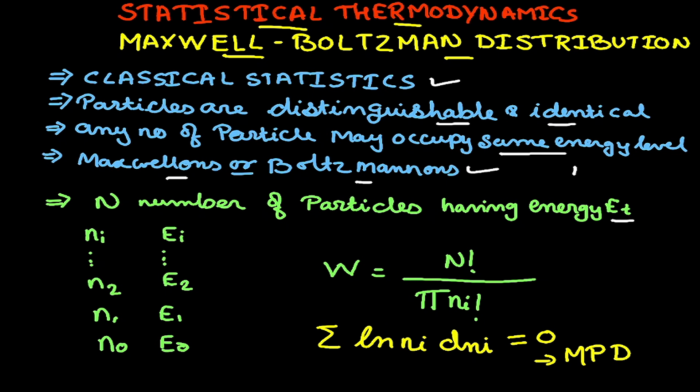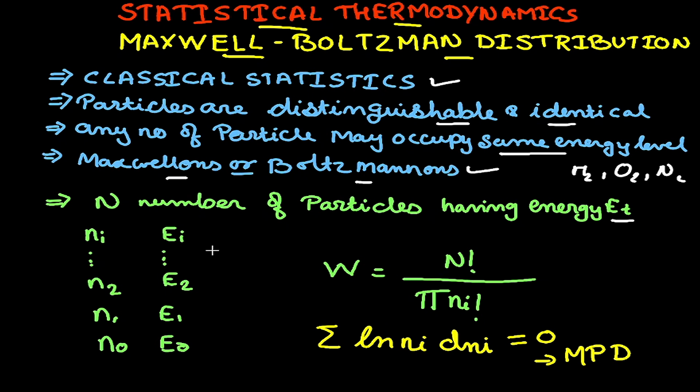We can take any gas, say hydrogen gas, oxygen gas, nitrogen gas, or any particular system. Suppose we have n0 particles in energy level E0, n1 particles in energy level E1, and up to ni particles in energy level Ei. Initially, we are considering that the system is a non-degenerate system.